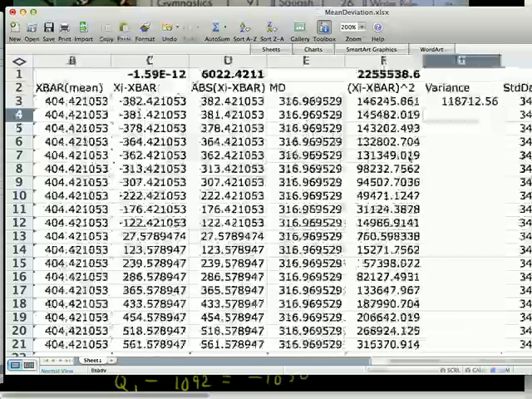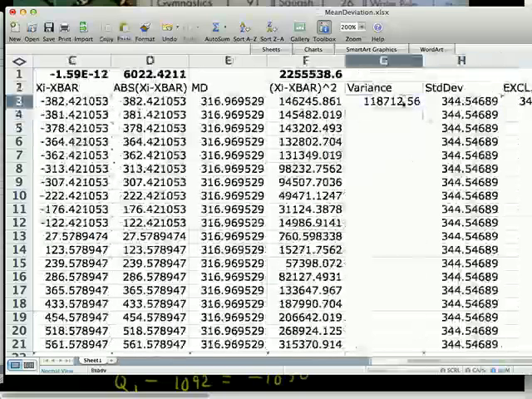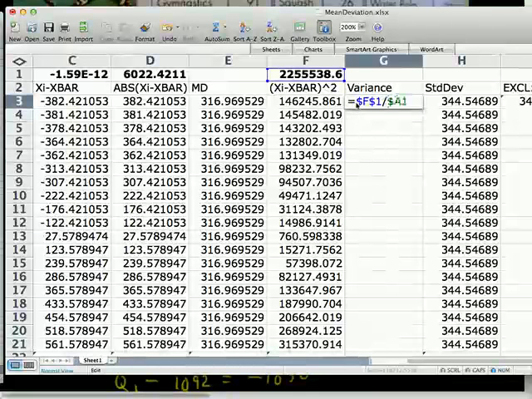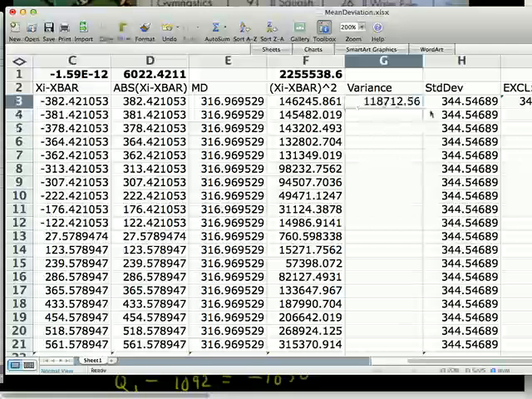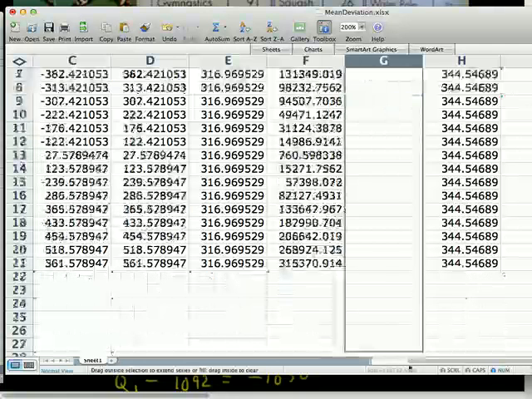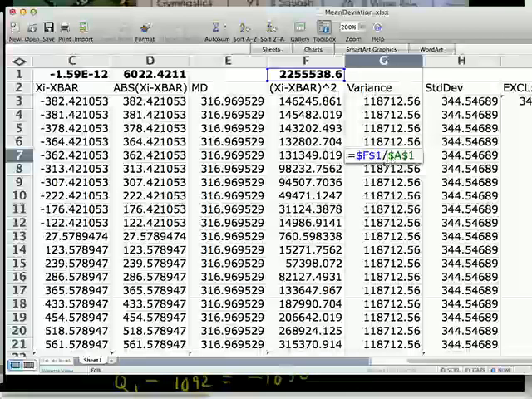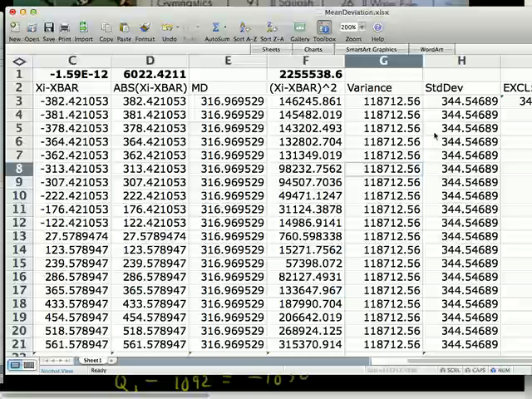Variance is just before I take the square root to find standard deviation. What do those dollar symbols do again? It locks it so this cell keeps referring to that one rather than accidentally shifting down for each row and messing it up. So in this case, there's my variance.